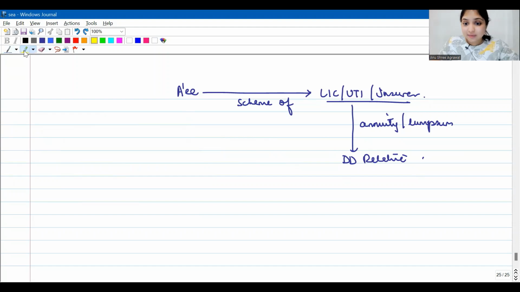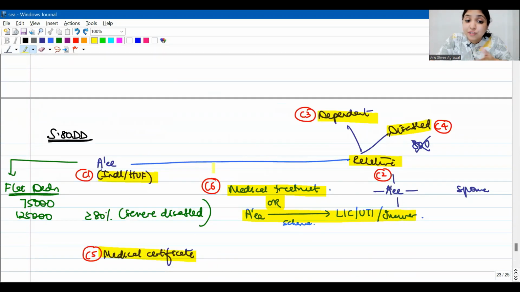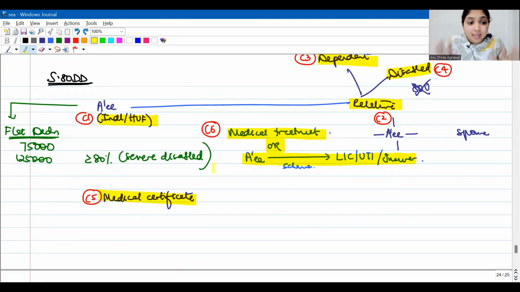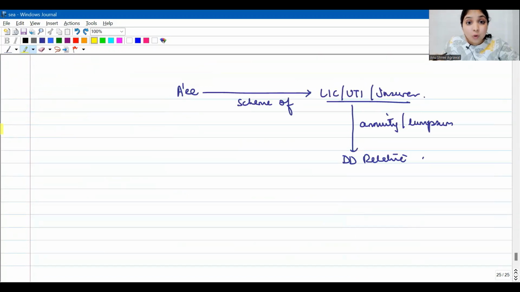So you will see, when did the dependent disabled relative get this money? This part of the discussion is slightly different from the part that we have learned. Here we spoke about the deduction which the assessee is going to get. Now we are going to talk about the reversal of the deduction.